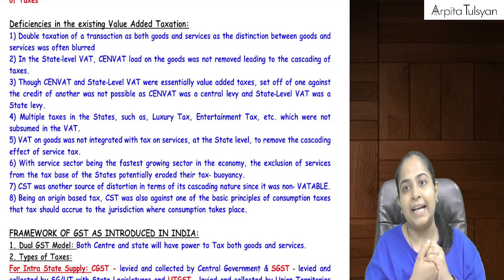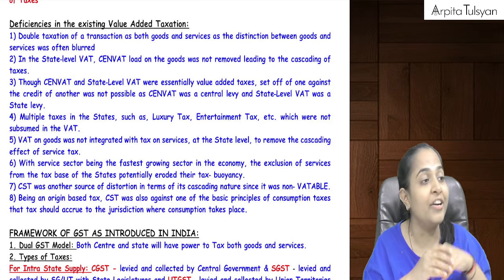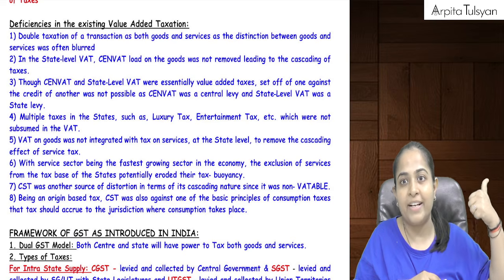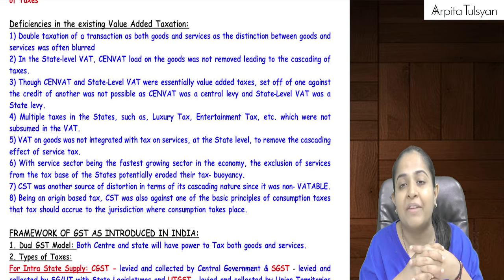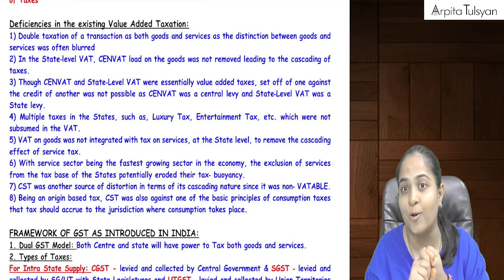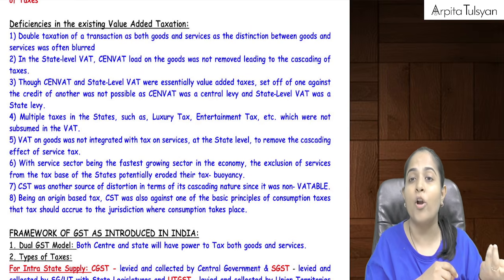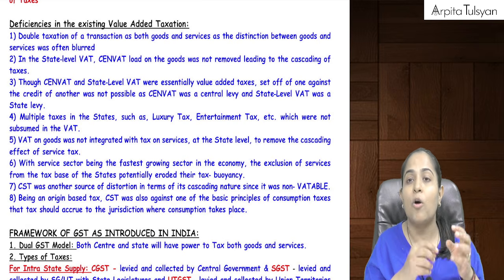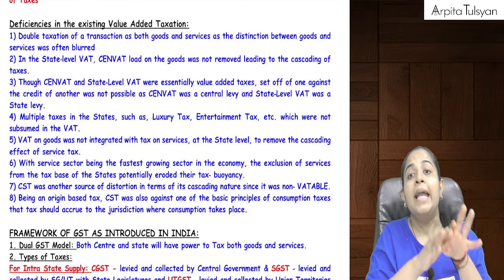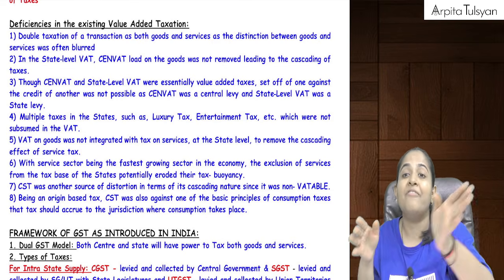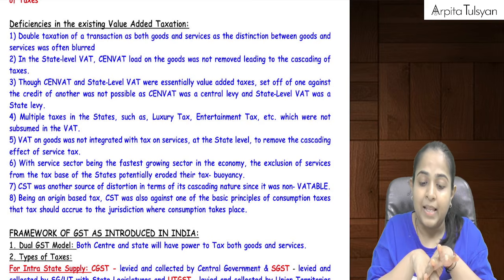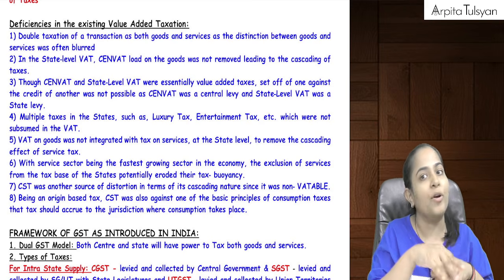Another thing: in GST, we take the credit of the tax paid to the government at the earlier level, the input tax credit. That was not available in the old laws. Let's say your goods are already excised goods, meaning excise duty was already applicable on those goods. So can we say you've already paid that tax to the government? Now, when you further sell the goods, VAT and CST was applicable on the total value including taxes. So can we say there was a tax on tax happening?